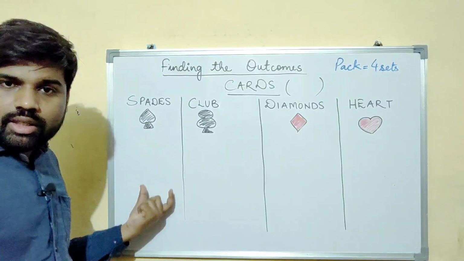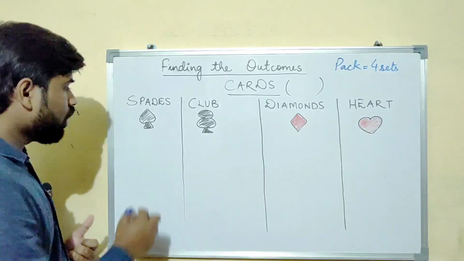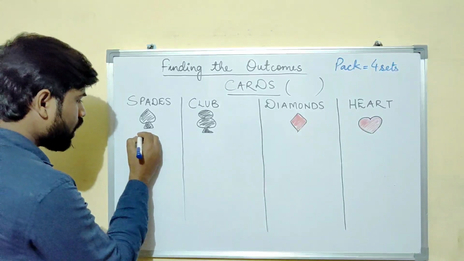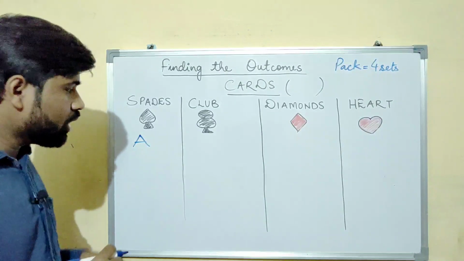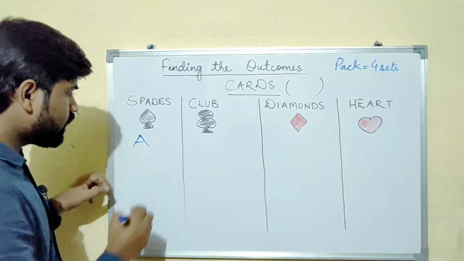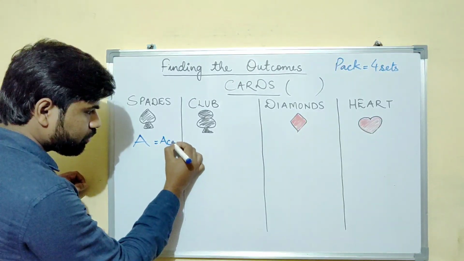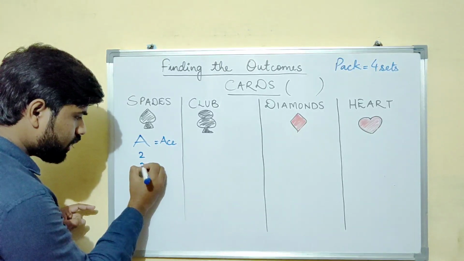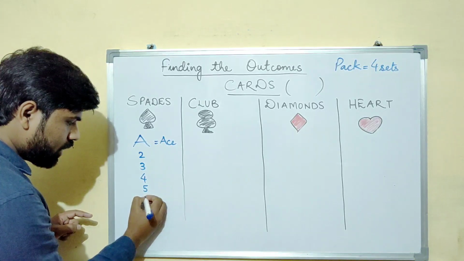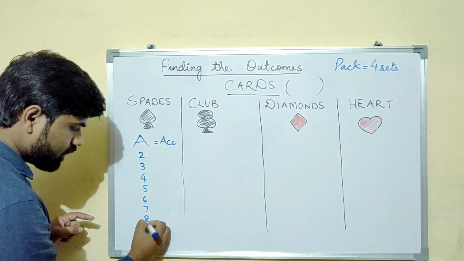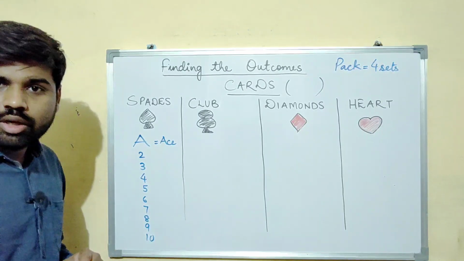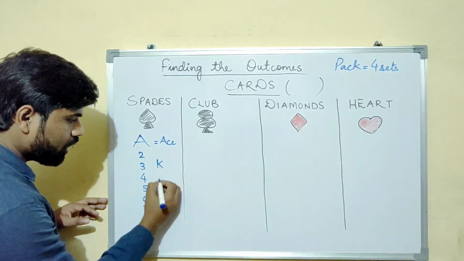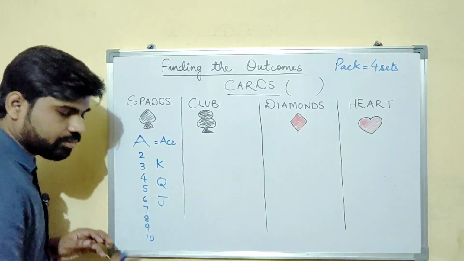Now let us see what all cards are included in the spades. In the cards, there is no card numbering 1. There are no cards associated with 1. Instead, we use A. This is known as ace. This is known as ace card. Then 2, 3, 4, 5, 6, 7, 8, 9 and then 10. The other cards remaining are king, queen and the jack.